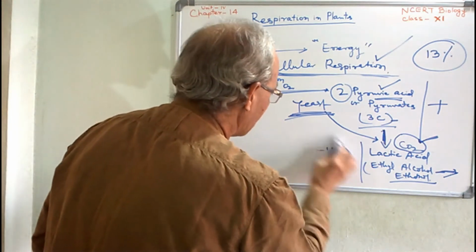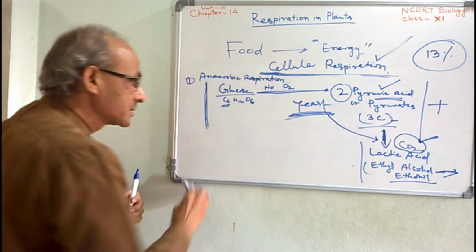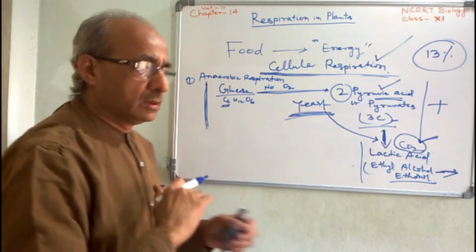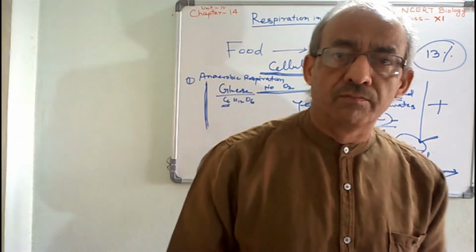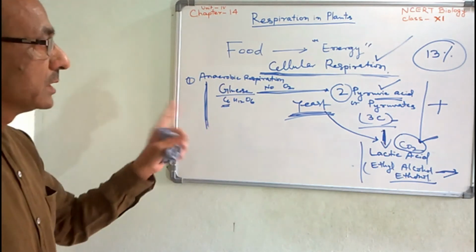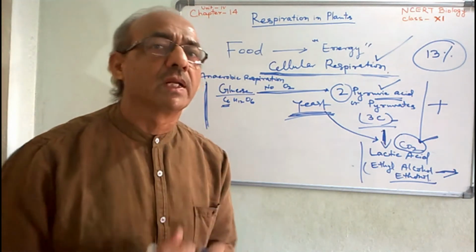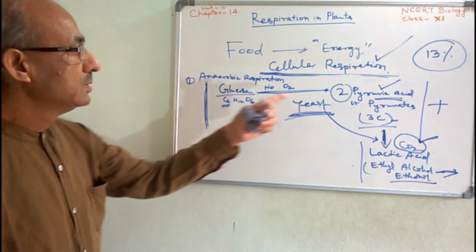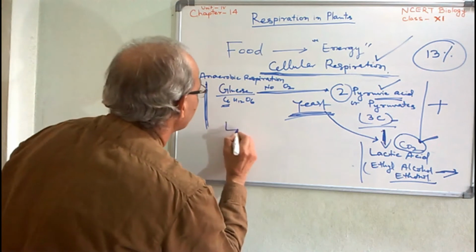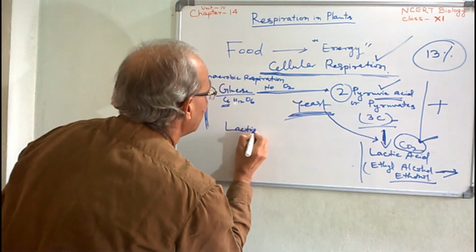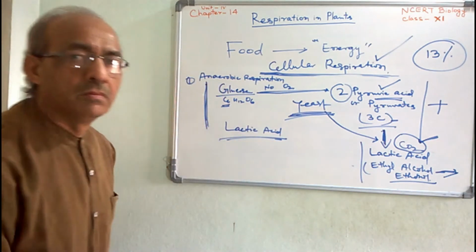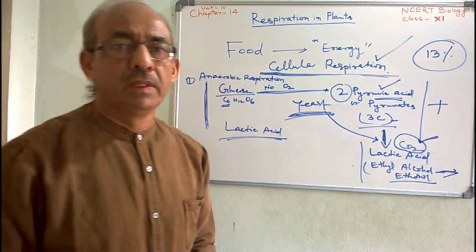When there is no proper supply of oxygen in skeletal muscle, cellular respiration takes place only up to glycolysis in absence of oxygen, and lactic acid is formed in skeletal muscle.